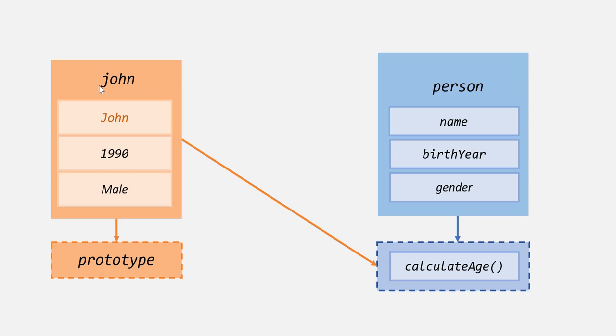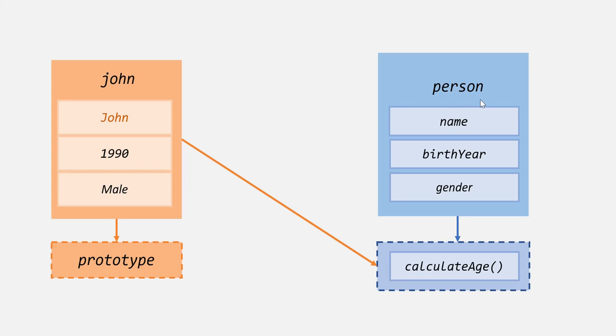So this John object is inheriting this calculate age method because it is an instance of this person function constructor. So this is what we have done so far. We made instances inherit properties and methods attached to the prototype property of a function constructor or a class or